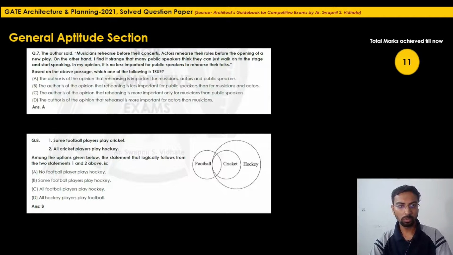So till now, 2 marks in both of these questions have been added, and the total marks you have achieved till now is 11 marks.